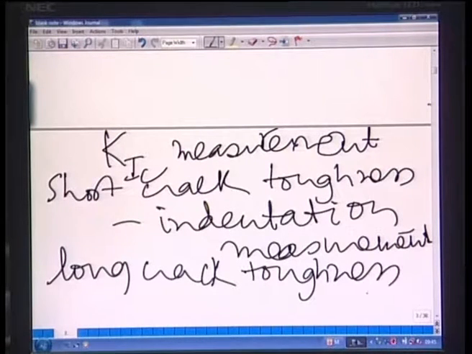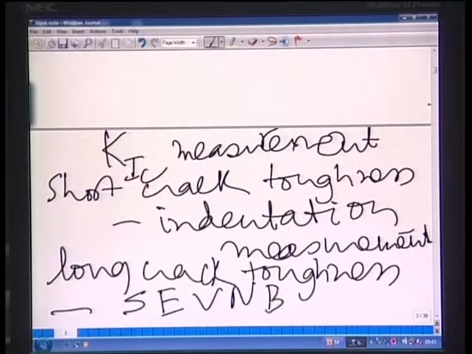Now short crack toughness is typically measured by indentation, because the crack length is very small with respect to the long crack that you typically measure, and long crack fracture toughness measurement is the single edge V-notch beam measurement.